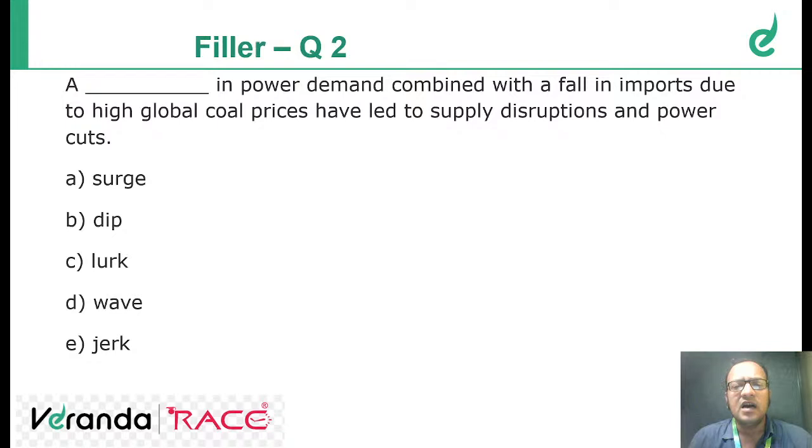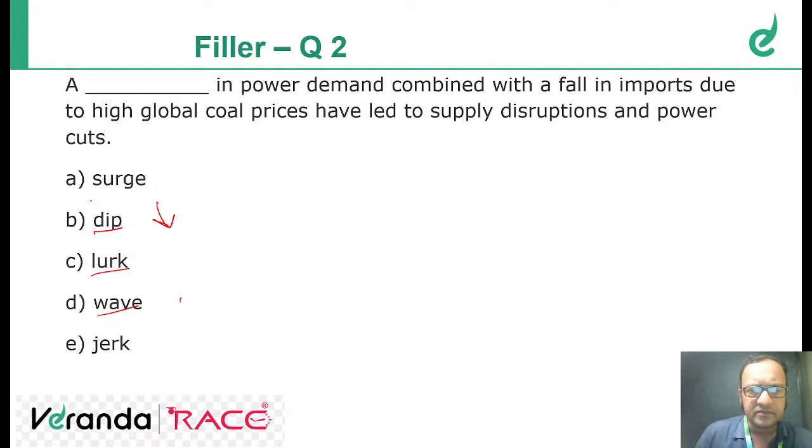Next question would be, a dash in power demand combined with a fall in imports due to high global coal prices have led to supply disruptions and power cuts. See, we have options like dip. Dip means to fall. We have wave. Wave means these waves of something, right? Jerk means the sudden jerk which you get if something is moving and a sudden stoppage is there.